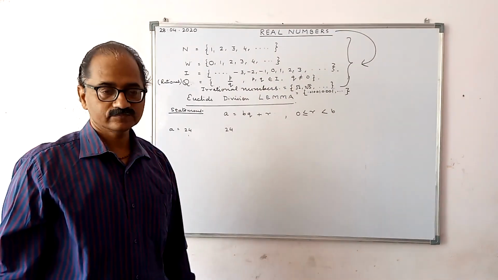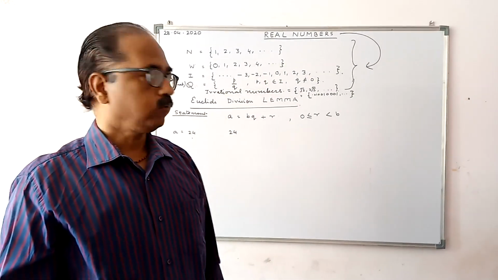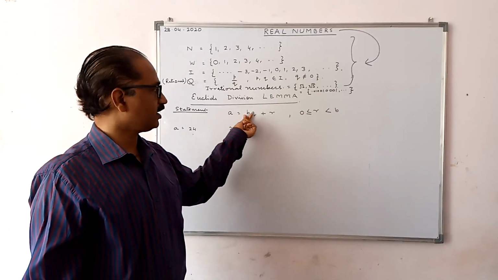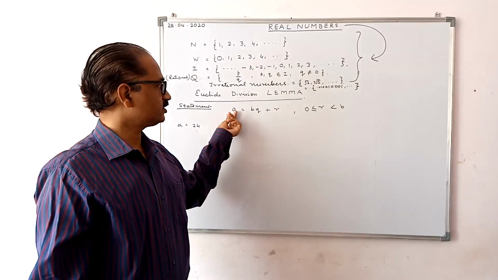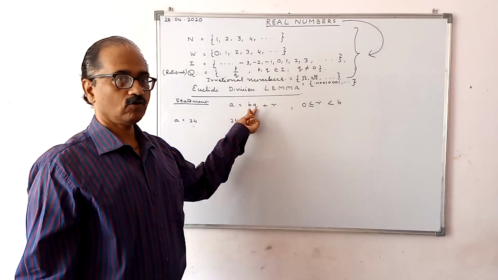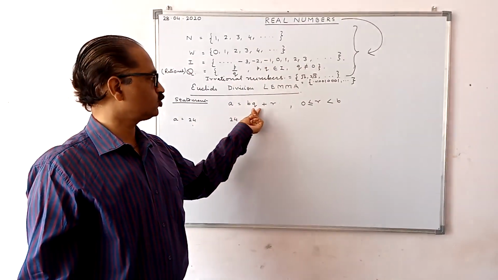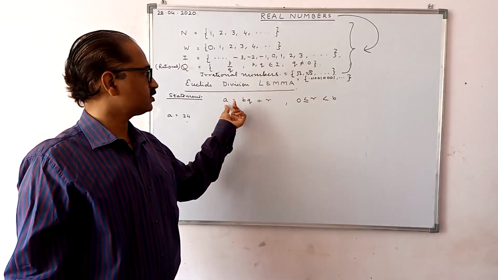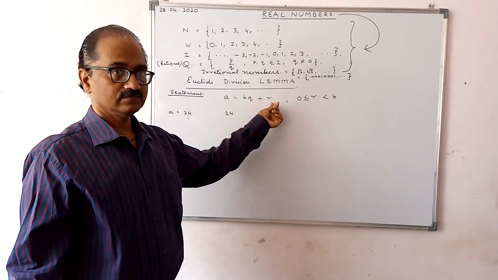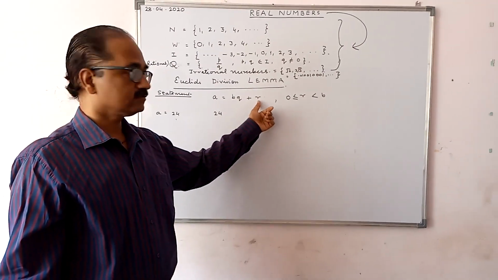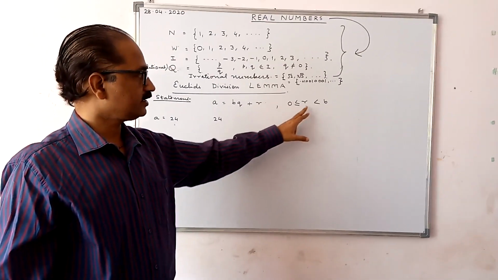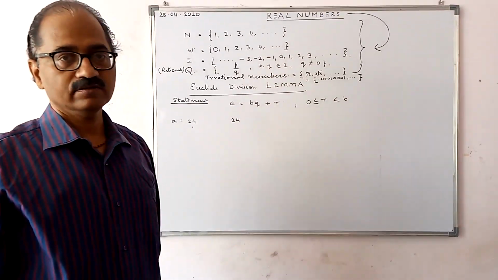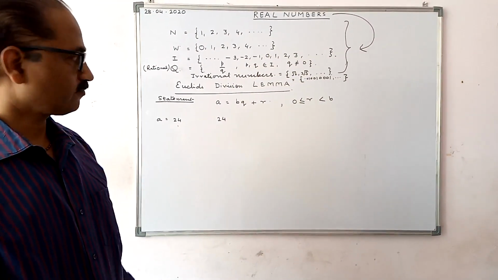Write down the statement: for integers a and b, there always exist integers q and r such that a is equal to bq plus r, where r is greater than or equal to 0 but is less than b.